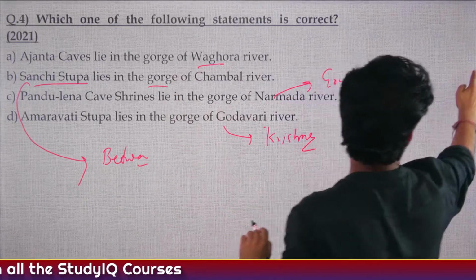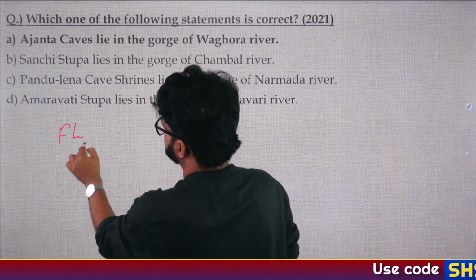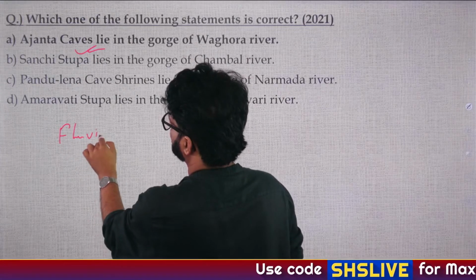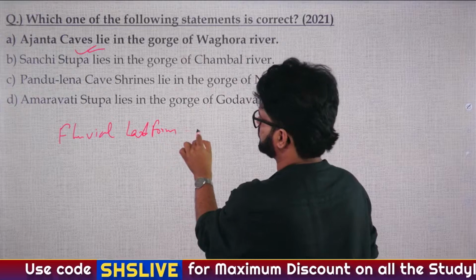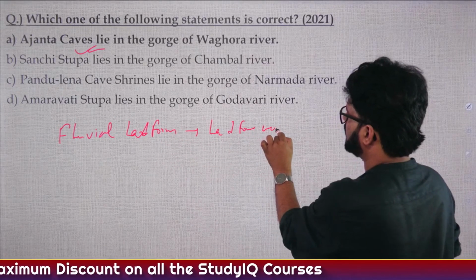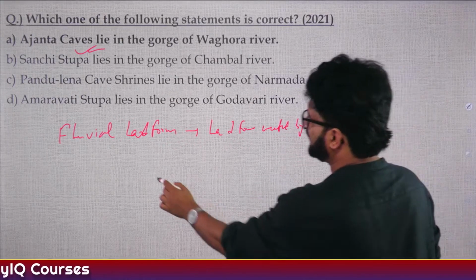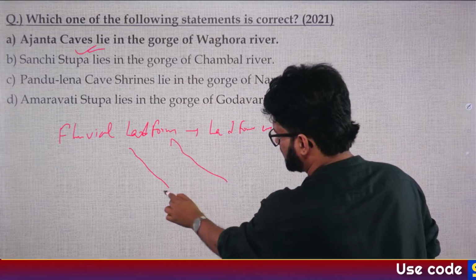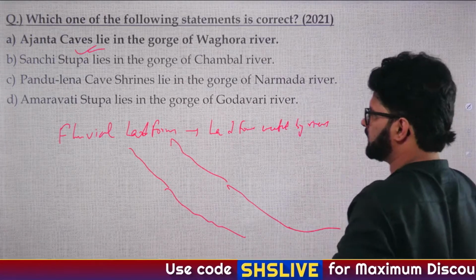See, what happens when you read something known as fluvial landforms? Fluvial landforms are landforms created by rivers. You may have heard about them. In that scenario, you may have seen that a river comes from the upper stage and goes on to make deltas at the lower stage.